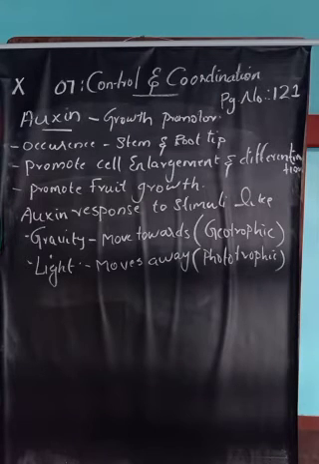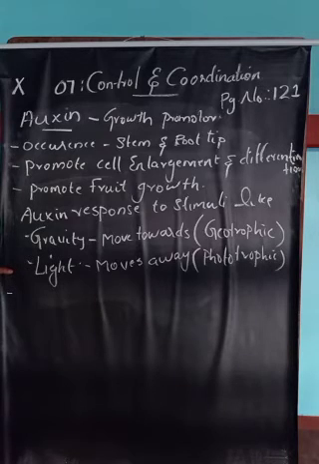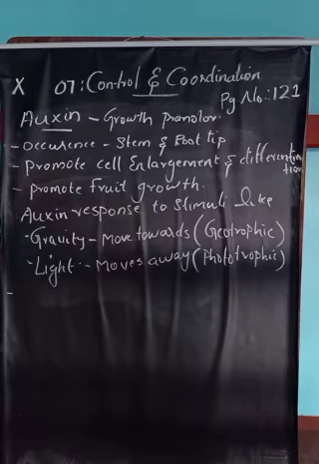If we look at the activity of auxin, auxin may speed up the growth of the stem. When auxin is present, the growth of the stem may increase, but the growth of the root may slow down.